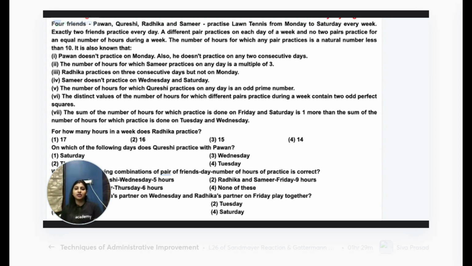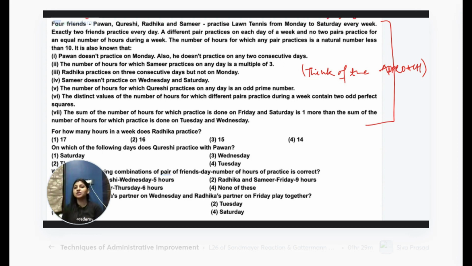Okay, just read the information. This is the information, and below are the questions. Read the information. Think of the approach. There are 4 friends, and they are practicing lawn tennis from Monday to Saturday for different hours, and every day exactly 2 friends practice. Check how it will work.